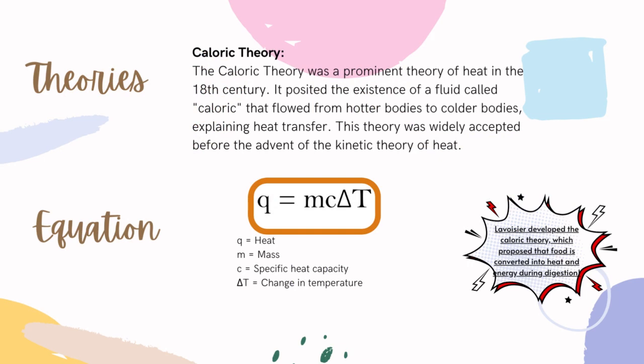The caloric theory was a prominent theory of heat in the 18th century. It posited the existence of a fluid called caloric that flowed from hotter bodies to colder bodies, explaining heat transfer. This theory was widely accepted before the advent of the kinetic theory of heat.